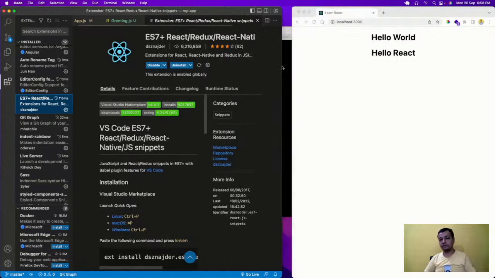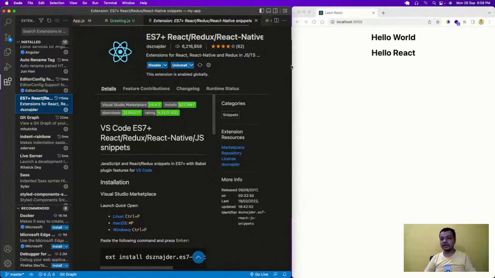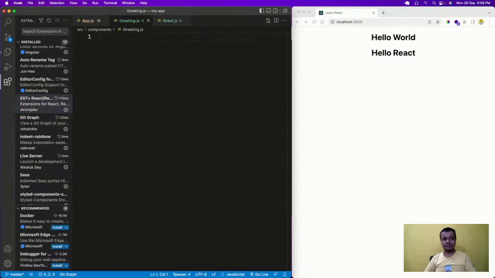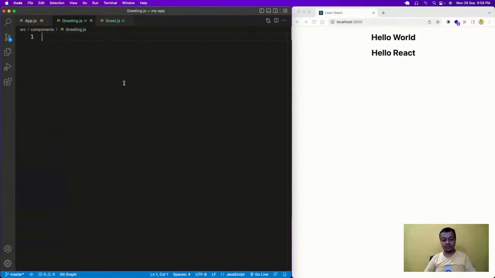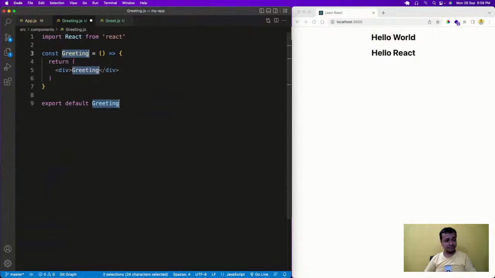This you have to install it. When you install it, what happens? You get this nice skeleton code. You don't have to write the complete React code. So what does that mean? I can get the skeleton very easily. There are only 2-3 commands. Like this RAFCE, what will it do? It will create the complete arrow function code.